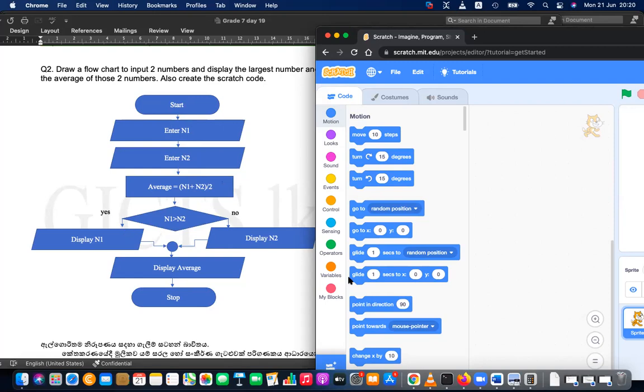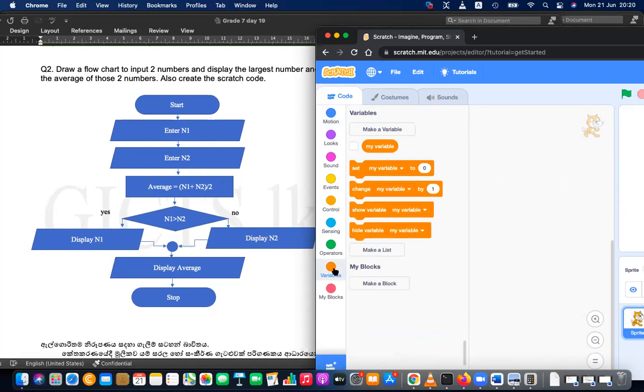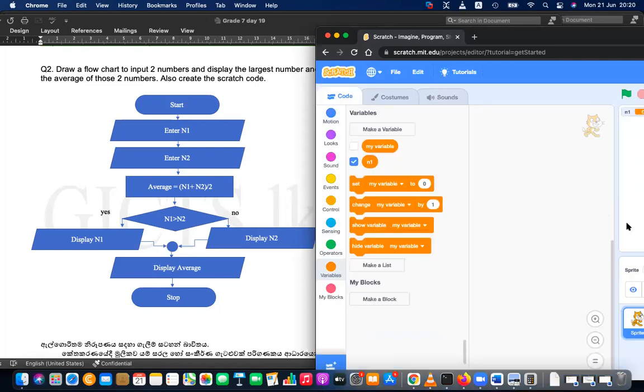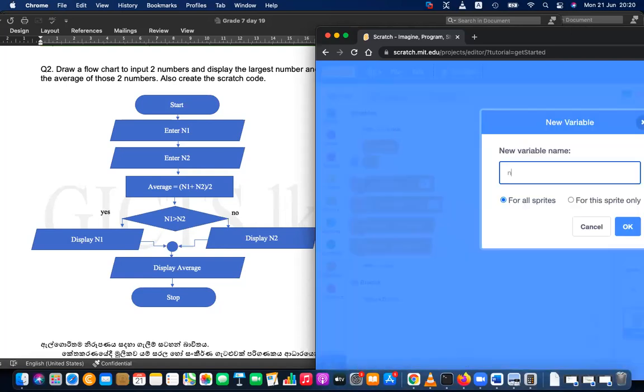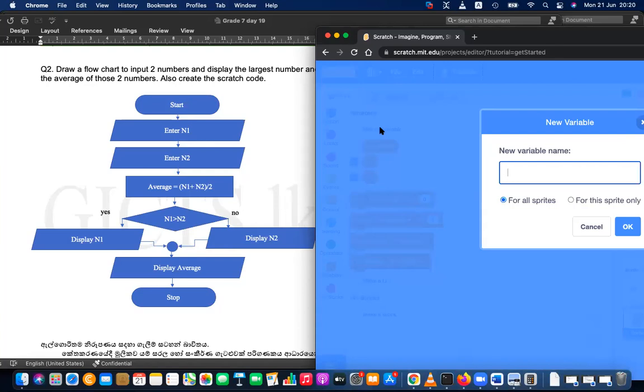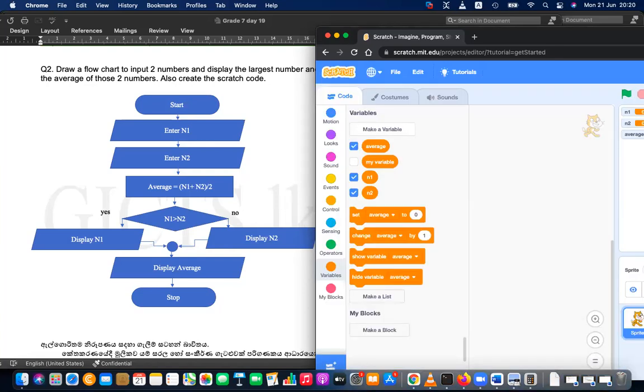So you need three variables. I'm going to create that now. I'll go to variables. I need three variables, n1, because I need to hold number one. N1 is one variable. I need to hold number two, make a variable again, n2. I need to hold the third one, make a variable, average. Okay, these are the three variables that I'm going to use.